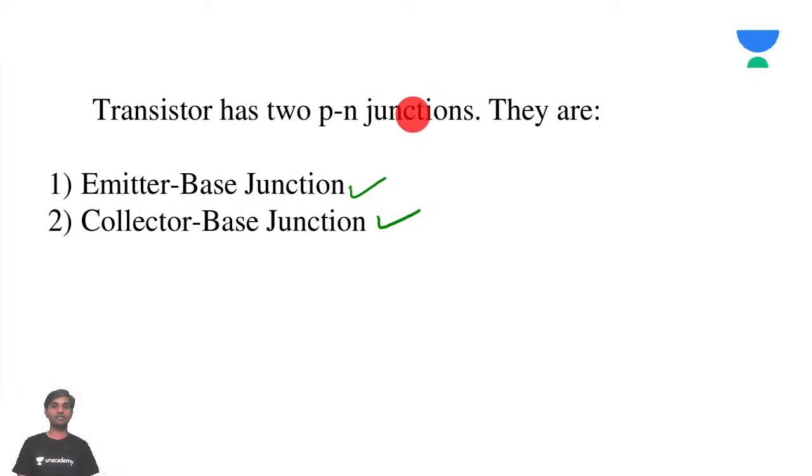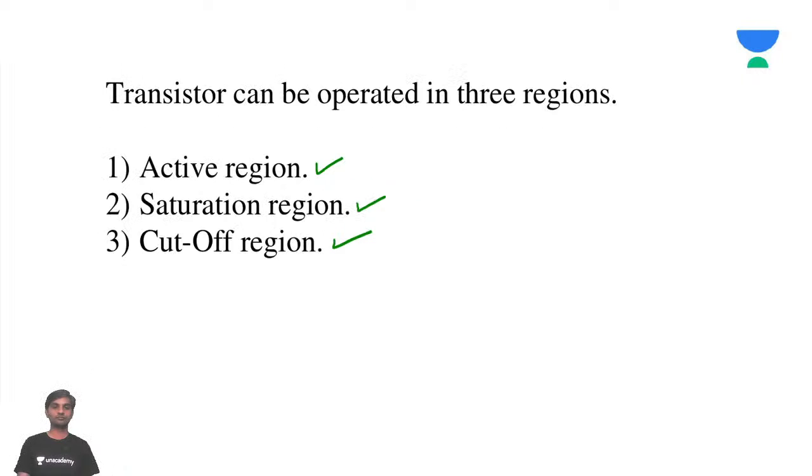And we have two PN junctions: the emitter base junction and the collector base junction. And we have three regions of operation: active region, saturation region, and cutoff region.